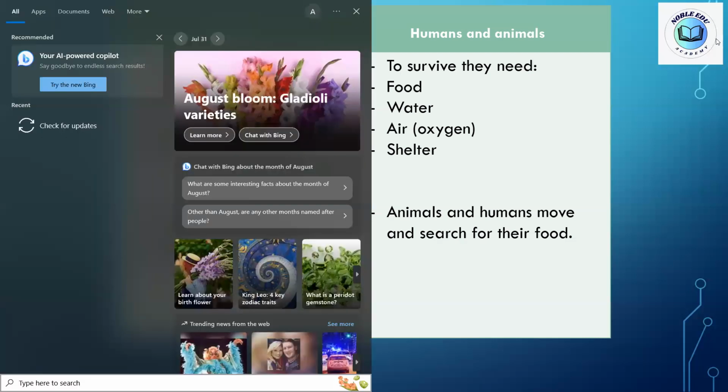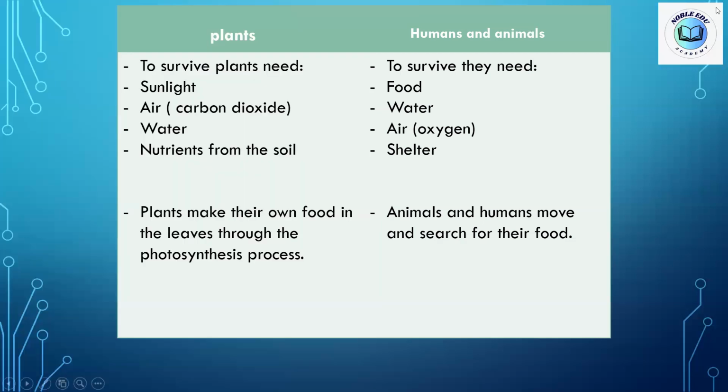What is the meaning of shelter? Who knows? Okay, no one speaks without permission. If you want to answer, you can raise your hand. Okay, Lily, do you know the meaning of shelter? Shelter means a place to live. Yes, that's true.